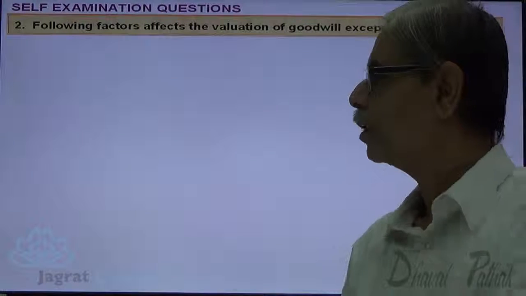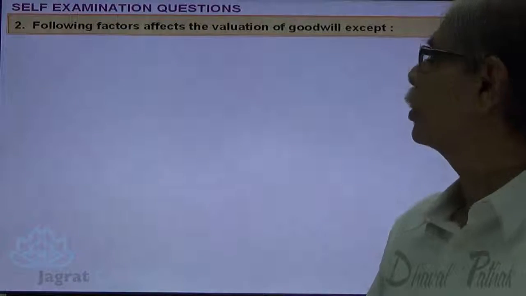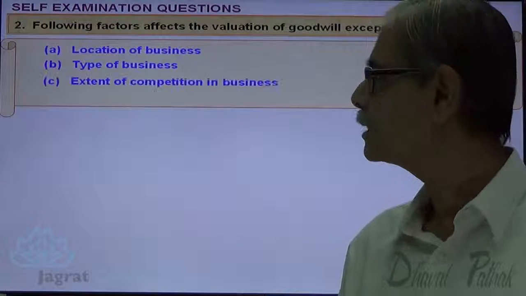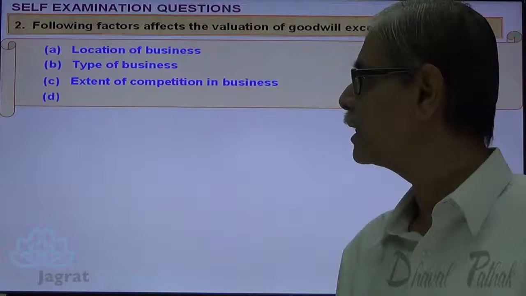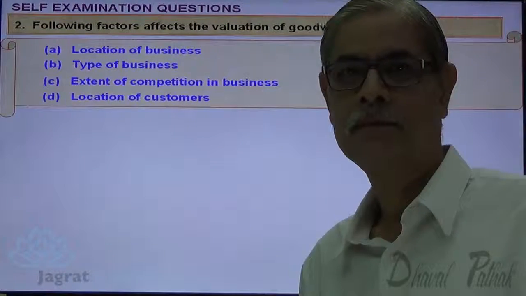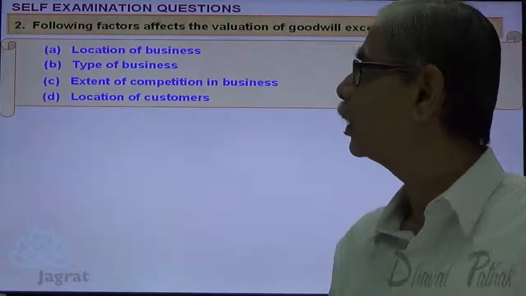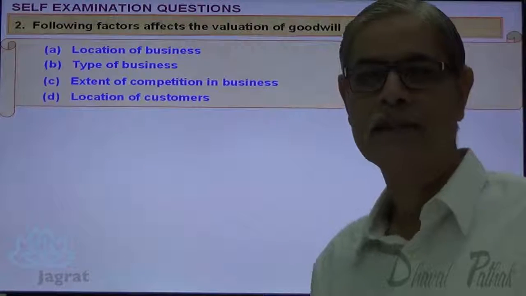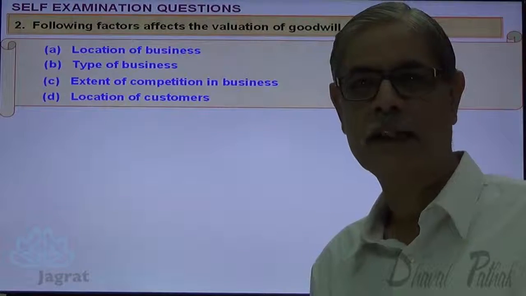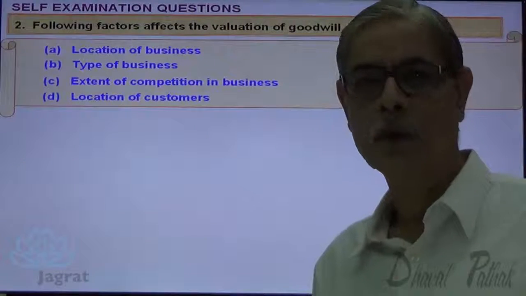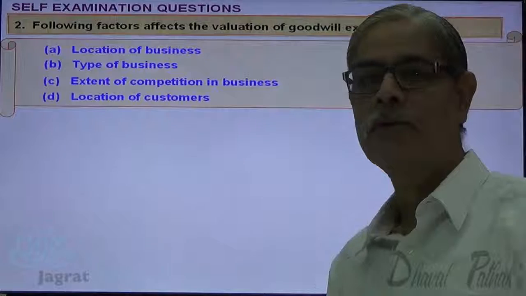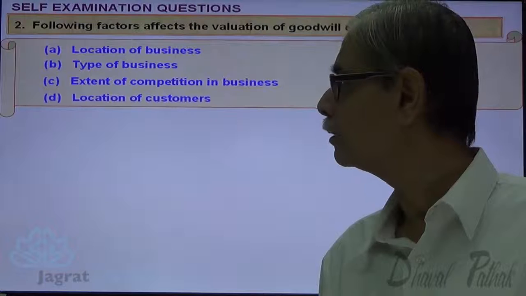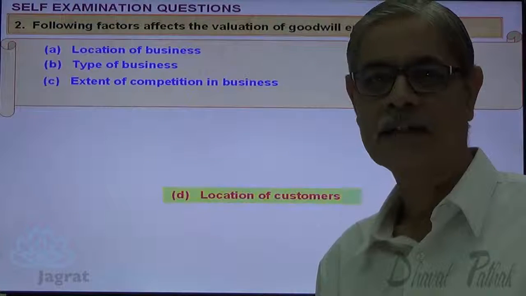Next, following factors affect the valuation of goodwill except location of business, type of business, extent of competition in business, location of customer. Now, goodwill has much to do with the location of business, type of business, extent of competition in the business, monopoly, oligopoly, etc. There the value of goodwill is much more. Location of customer. The reputation of business has nothing to do with the location of customer. So D is the correct answer.